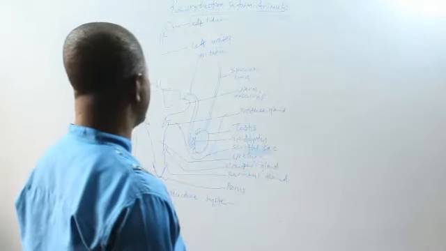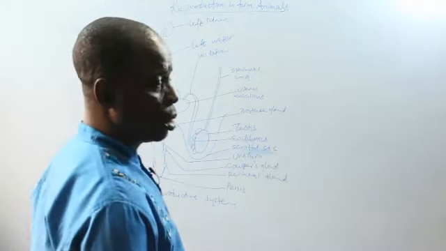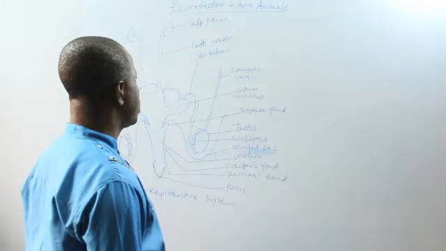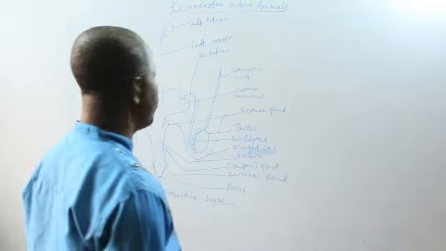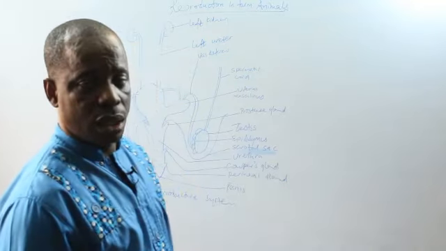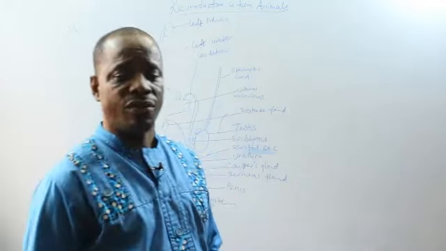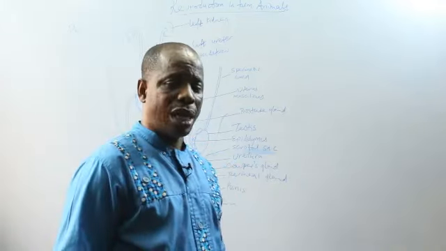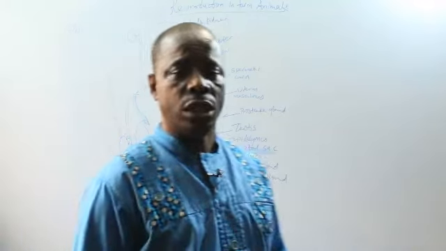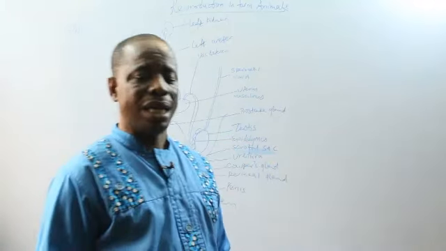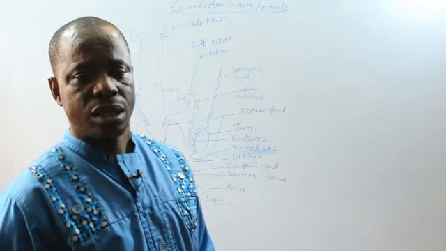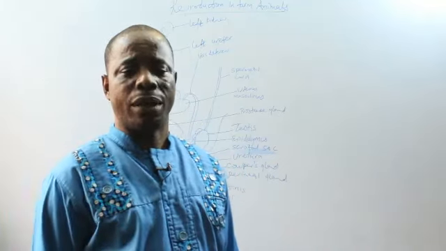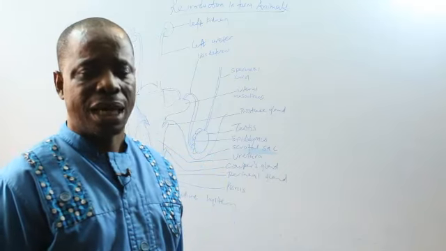Now we move to reproduction in farm animals. Now, reproductive system refers to all the organs and tissues that are involved in the process of reproduction in farm animals, like in male animals, we have the testes, we have the penis, and we have the other accessory glands like Cowper's gland, prostate gland, and the pineal gland.